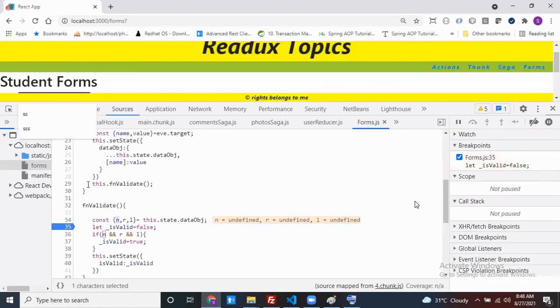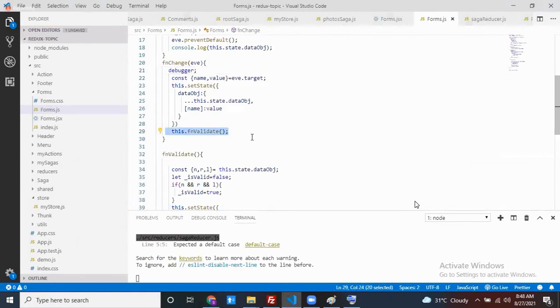When does this method have to be called? Can anyone tell? This method has to be called once my state updation is completed, then only, or not. How do you know that my state updation is completed? I don't know. Why? Because it's an asynchronous one. That guy only has to tell, so how much time it will take, I don't know. But my setState method knows, because he is the one doing the operation.